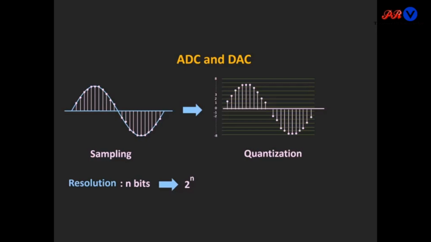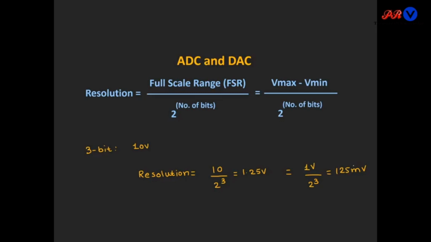In terms of voltage, the ADC resolution can be defined as the full scale range voltage divided by 2 raised to the power of the number of bits, and we can also define the full scale range as V max minus V min. Let us say for a 3 bit ADC the full scale range is 10 volt, then the resolution of the ADC is 10 divided by 2 raised to power 3, which is equal to 1.25 volt.